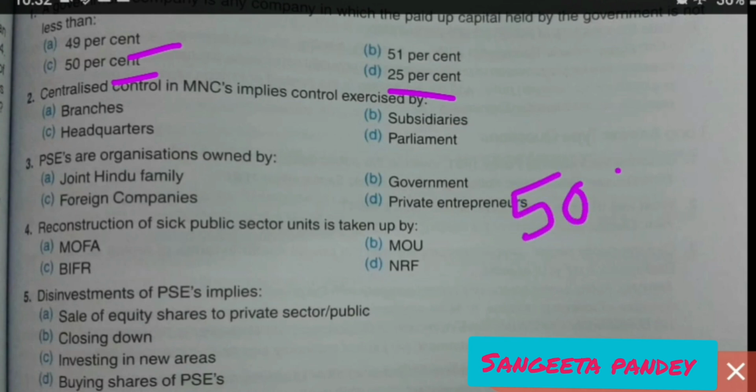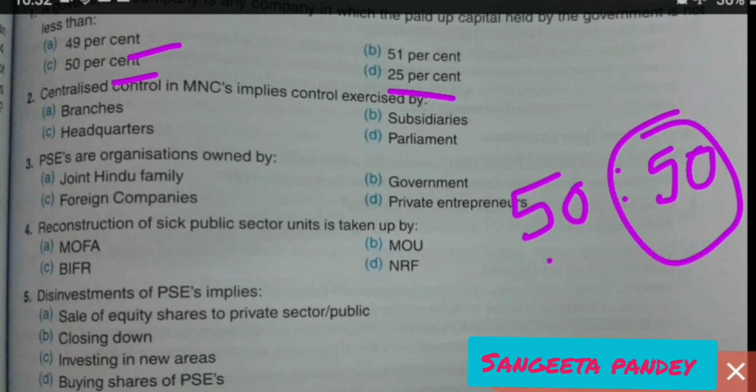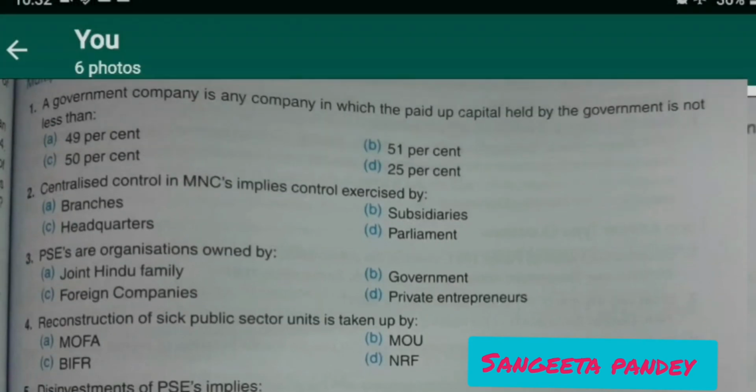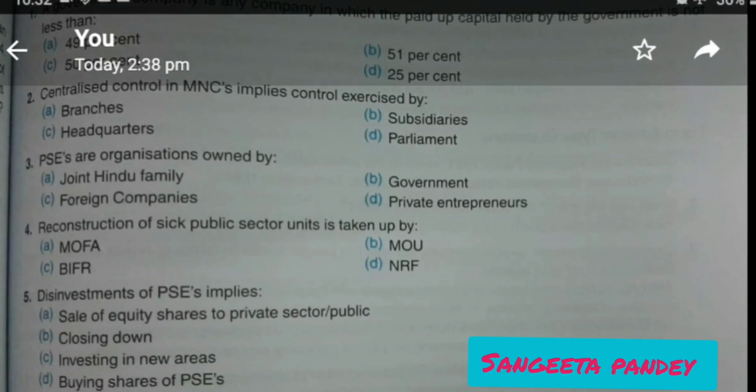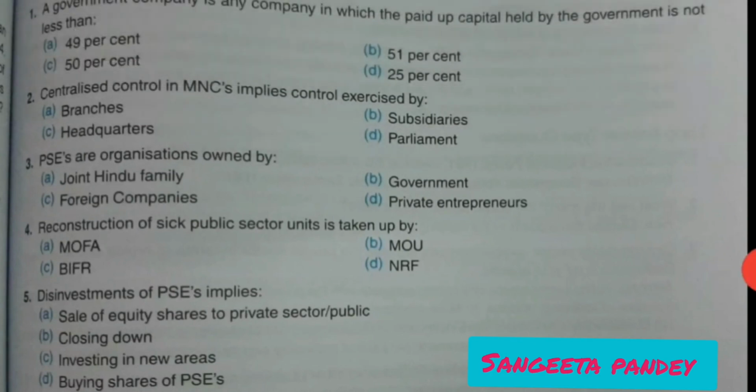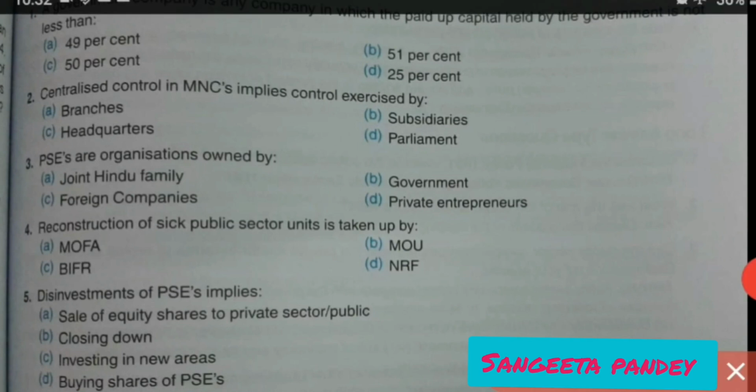And if two parties are having 50-50 or less than 50 and the other is having 51, then the whole would be of the party whose share is more, meaning more than 50%. So the government company will, in pure sense, be a government company when the share is 51% or more, because lesser than it would become a public-private partnership. So the answer is B, 51%.